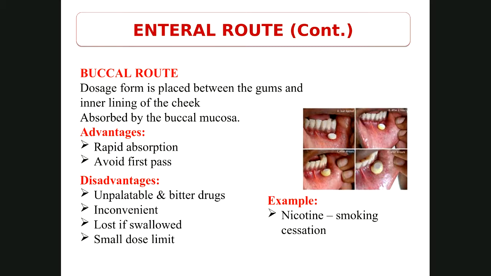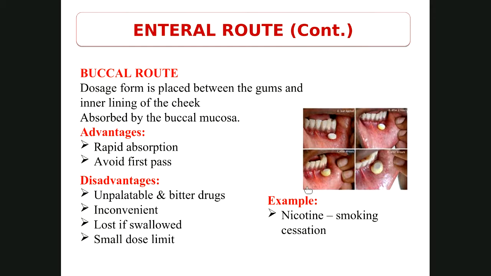Buccal route. So the dosage form is placed between the gums and the inner lining of the cheek. So that is known as buccal route. The drug will be placed in between the gums and the cheek and it will be absorbed via the buccal mucosa. Again, rapid absorption will be there, no first pass metabolism will be there, but the same disadvantage: if the drug is bitter, unpalatable drugs cannot be given, and it will be a little bit inconvenient also. And if it is swallowed by mistake, then the drug is gone, and only small doses can be given.